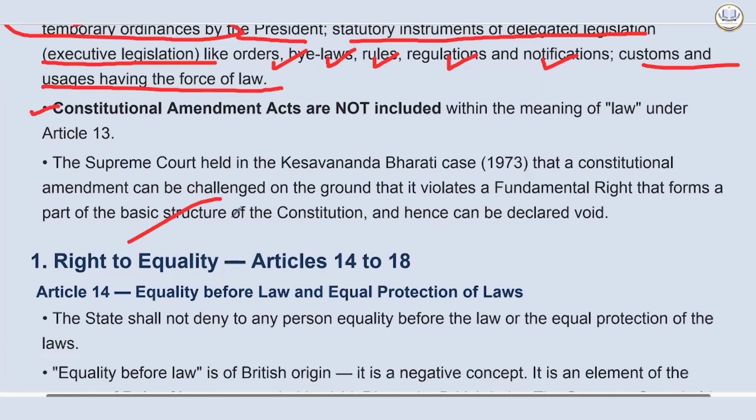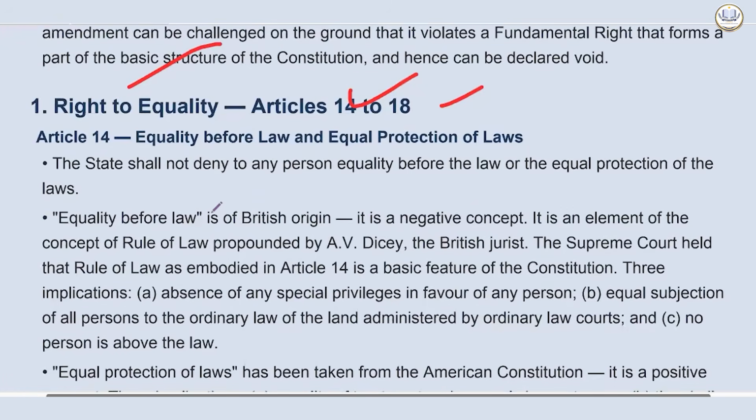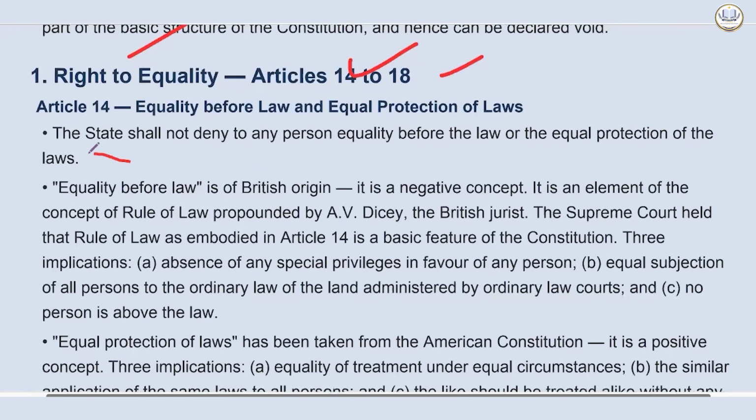Then we have the right to equality. It consists of Articles 14 to 18. So, equality before law and equal protection of law. That means the state shall not deny to any person equality before the law or the equal protection of the law. Equality before the law, what does it mean?